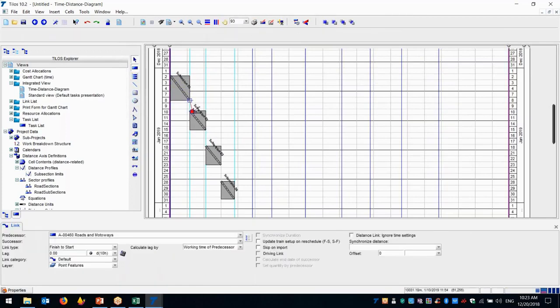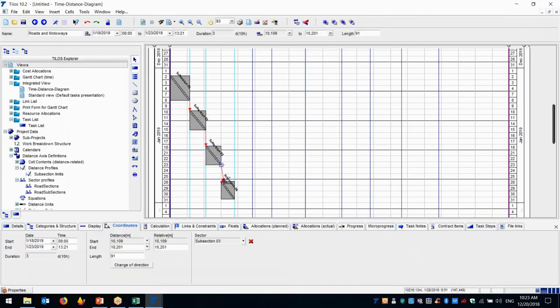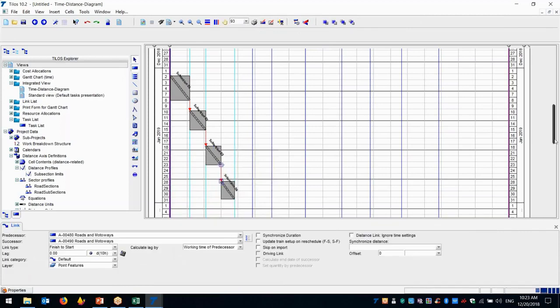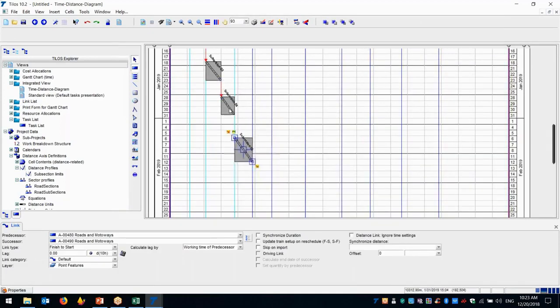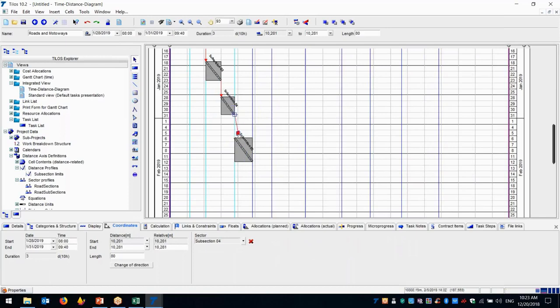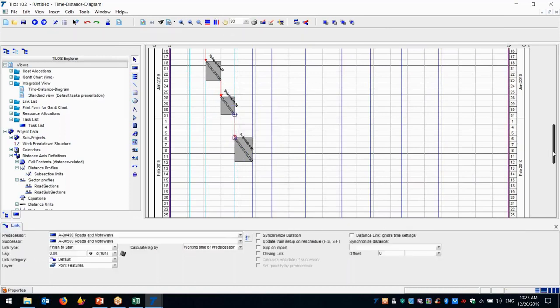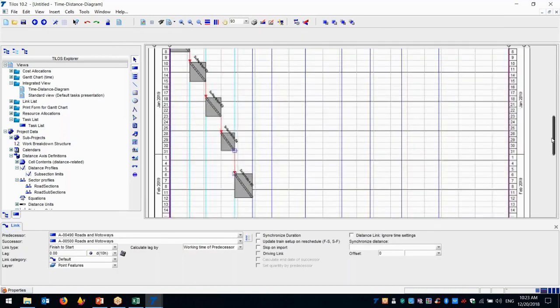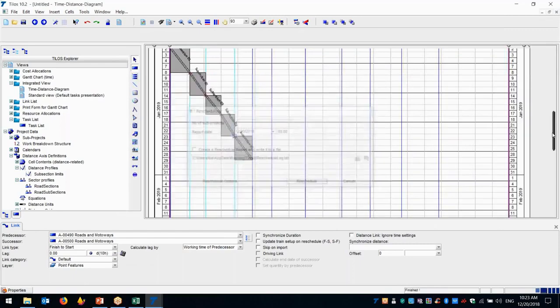so that this one will finish, this one will start, this one will finish, this one will start, and this one will finish. As you see, this one will start, so I have created a link here. I can schedule it.